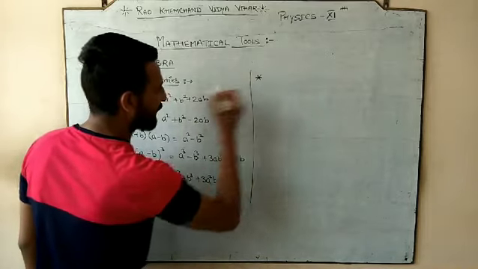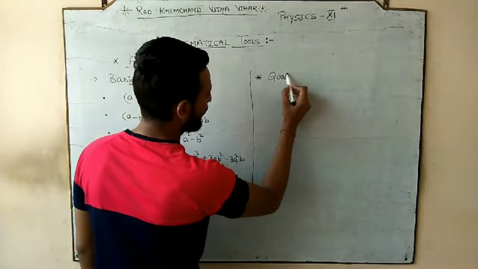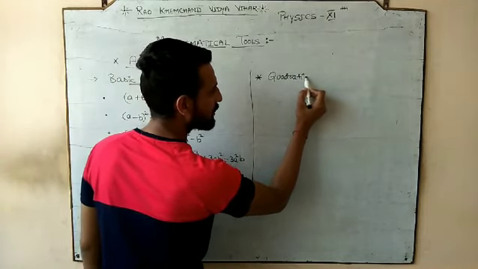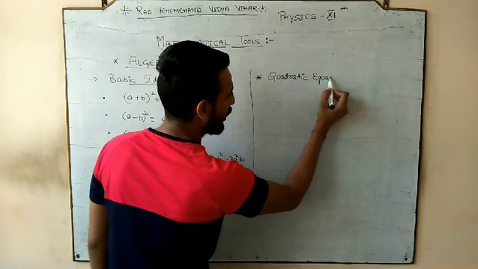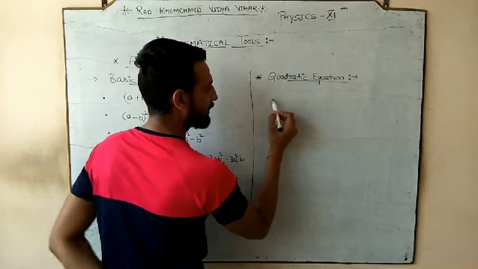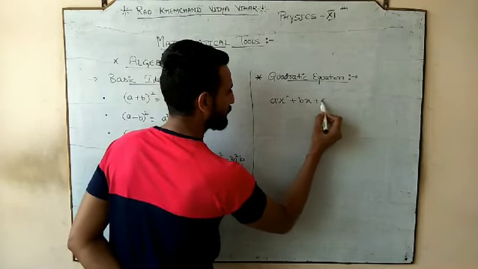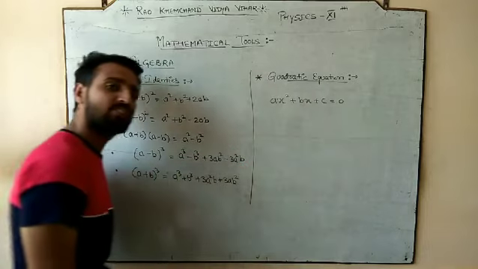Some more things that we have to discuss from math, and that is your quadratic equation. So we all know that the quadratic equation is always in the form of ax square plus bx plus c is equal to 0.